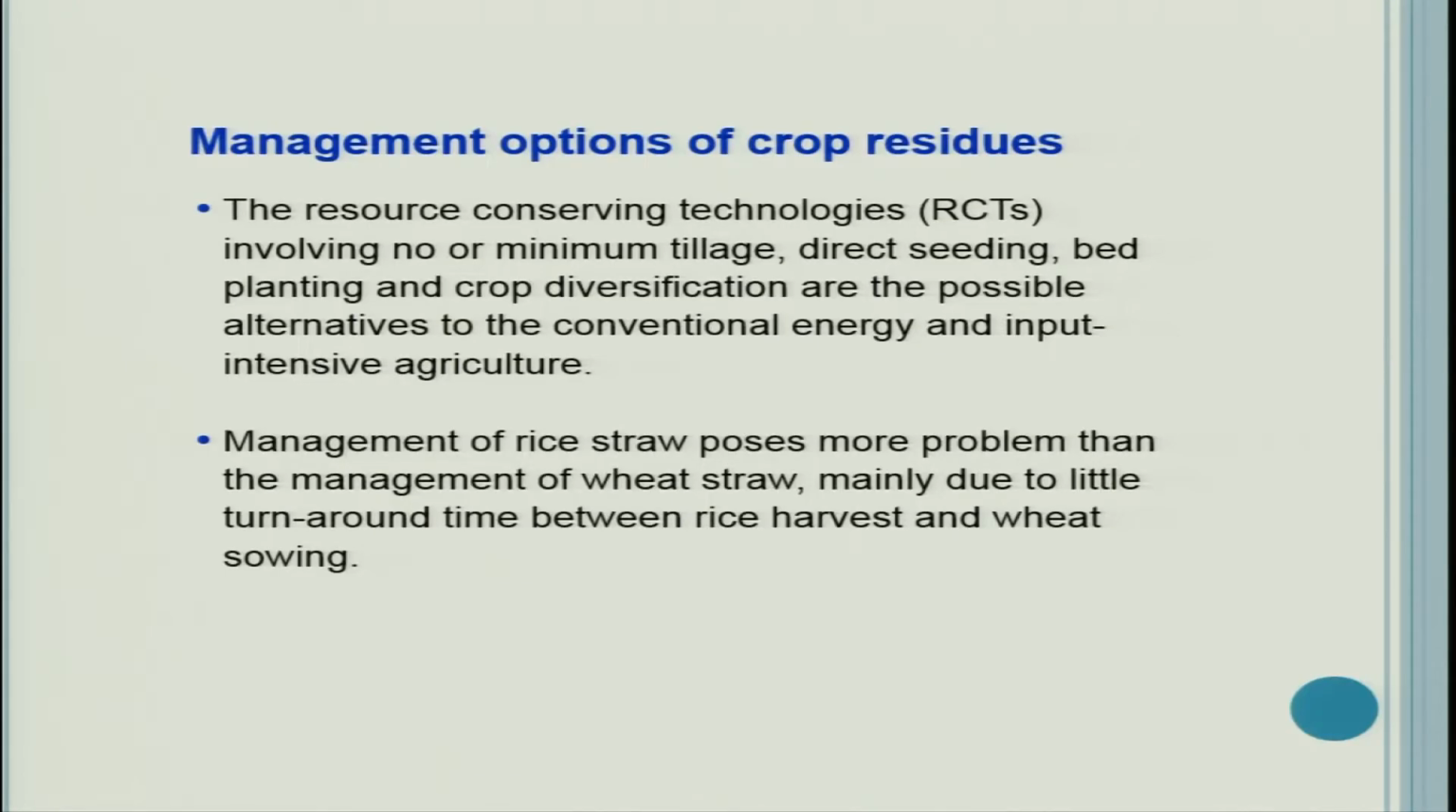There has to be some crop residue on the surface of the soil to prevent soil erosion, to moderate the soil temperature and other aspects. And third is crop diversification. The diversified cropping systems are to be adopted on the farm. So, these three basic principles make your conservation agriculture. Therefore, in conservation agriculture, crop residue addition as surface mulch has a very important role to play. Management of rice straw poses more problems than the management of wheat straw, mainly due to little turnaround time between the rice harvest and wheat sowing.